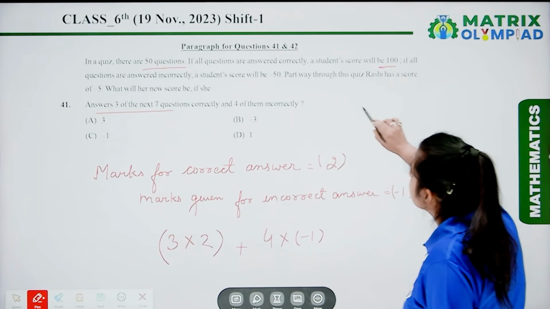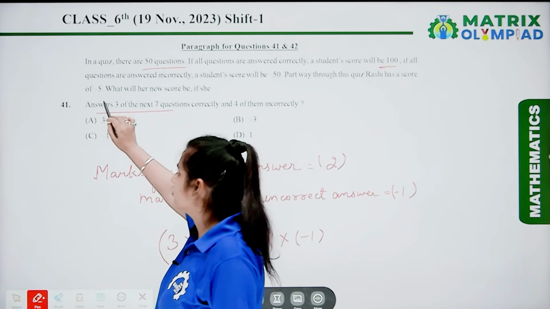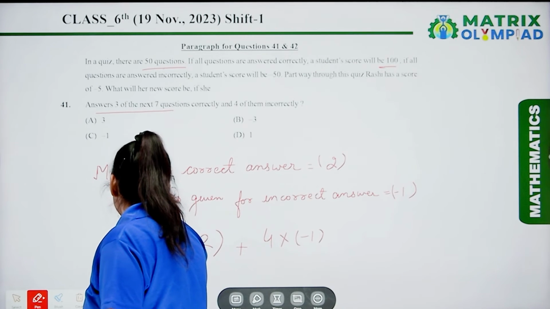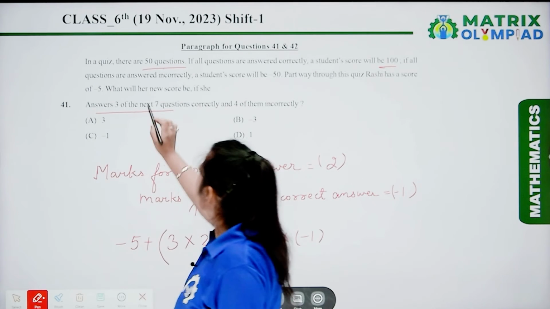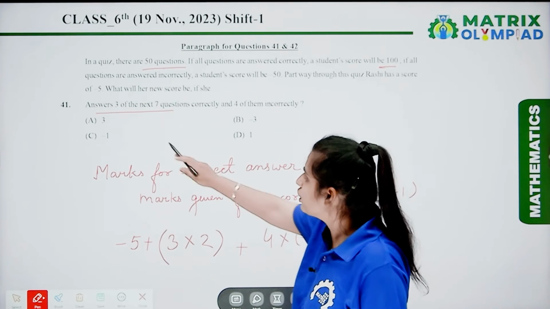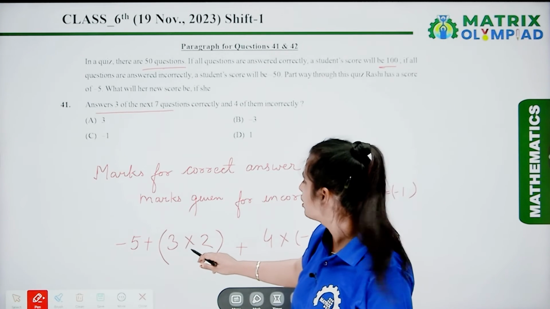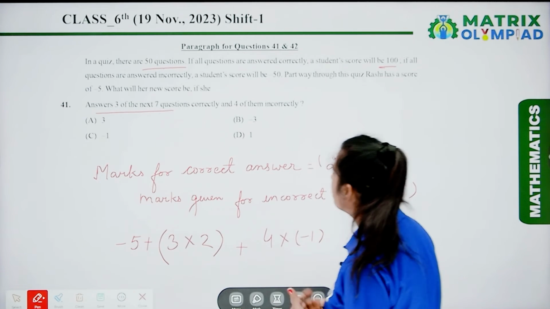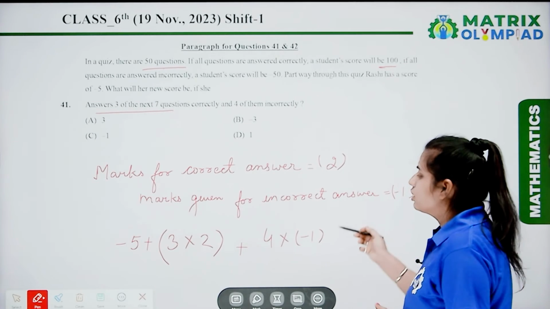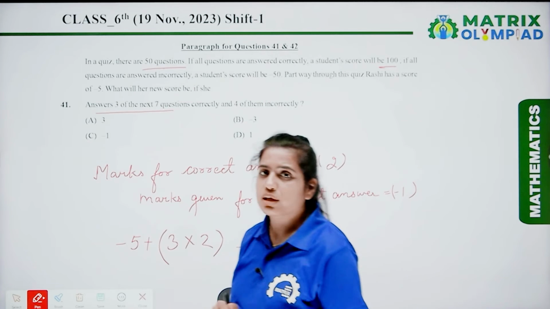So the last statement is part way through this quiz, Rashi has a score of minus 5. It means minus 5 is with us. What will her new score be if she answers 3 of the next 7 questions correctly? When she answers correctly, she scores 2 marks for each question, and for 4 of them incorrectly, when the answer is incorrect, the marks are deducted by 1.